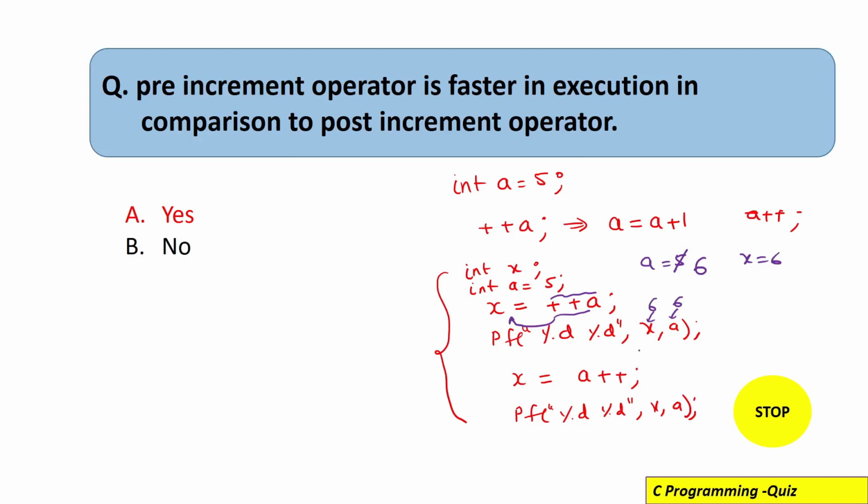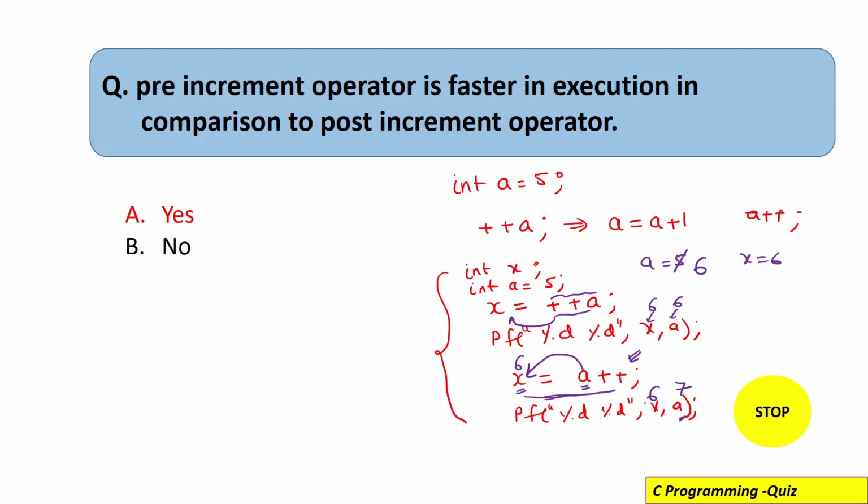But when we execute x = a++, what does it mean? It means whatever the old value of a is there, it should be copied inside x, right? And it should be used here. So when we complete this line, a will be getting inside x, a is having 6, so x will be having 6 only, right? But a will now be incremented, because this complete statement is now executed, so a will now be incremented and a will become 7.